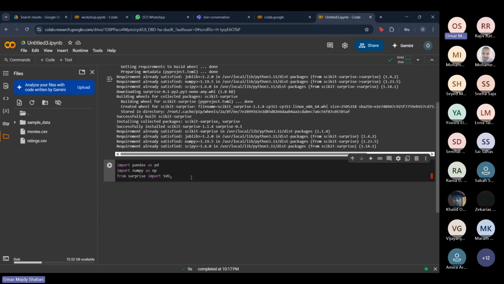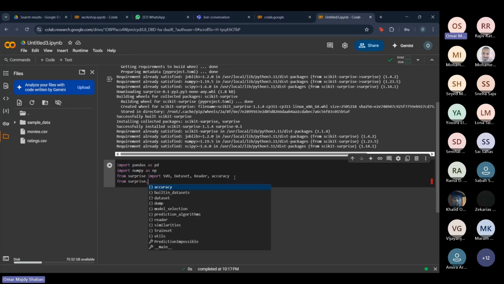So you have SVD, and you have the Dataset, which is going to convert a pandas data frame into a Surprise data set. I'll explain it further later on when we use it. We're also going to use a Reader, and we're going to import another thing called accuracy, which is what we're going to use to test how accurate our model is. Also, we're going to use the Surprise model.